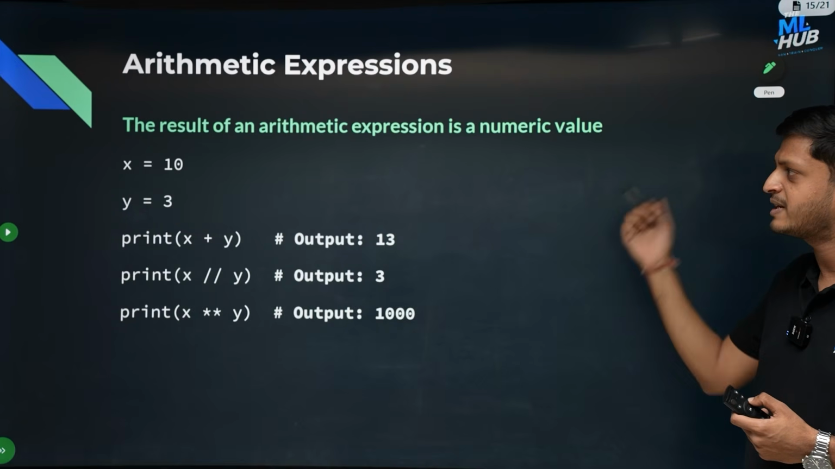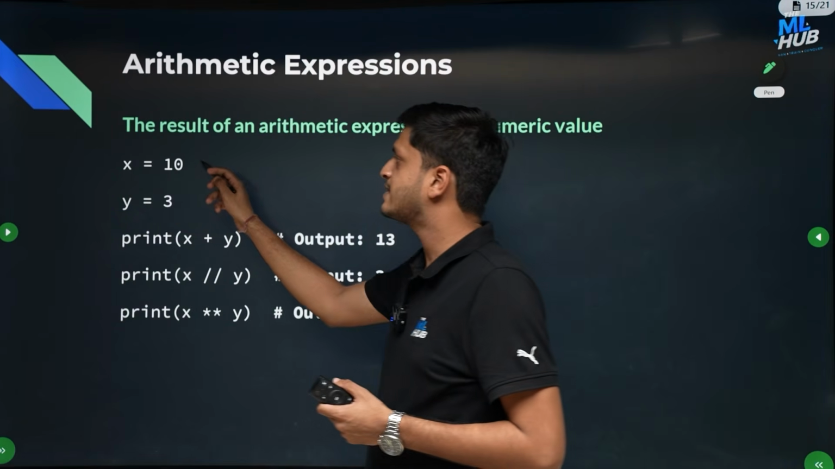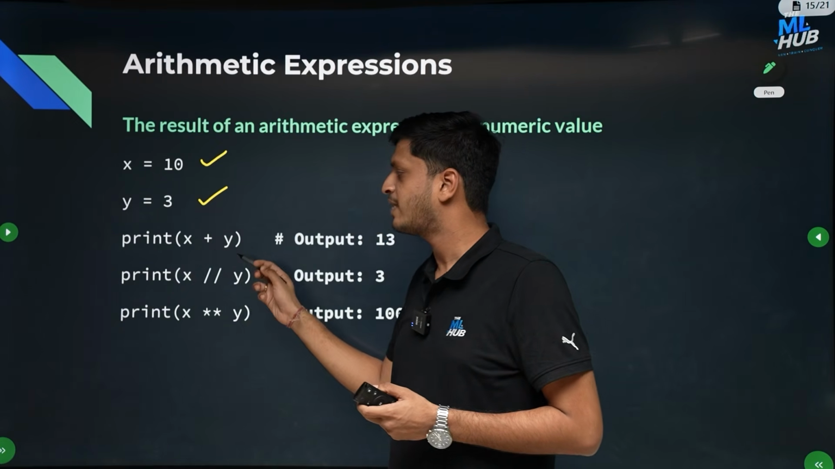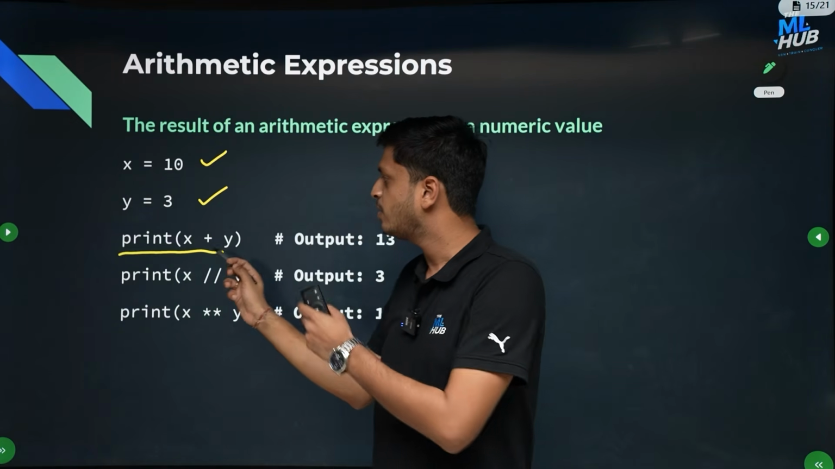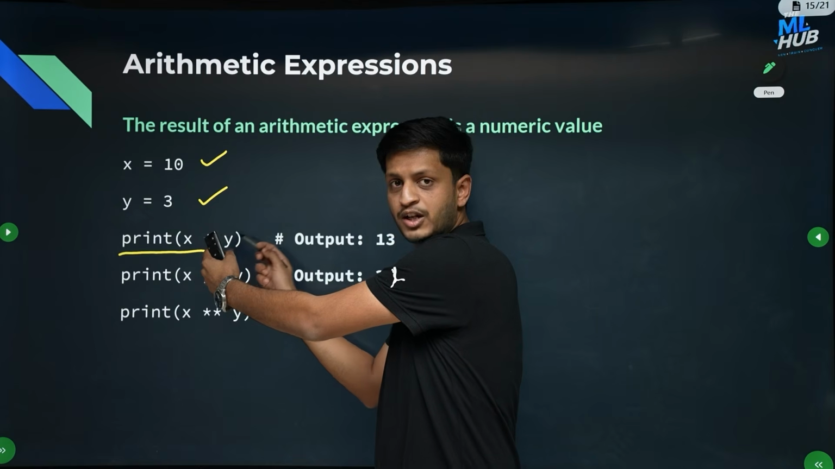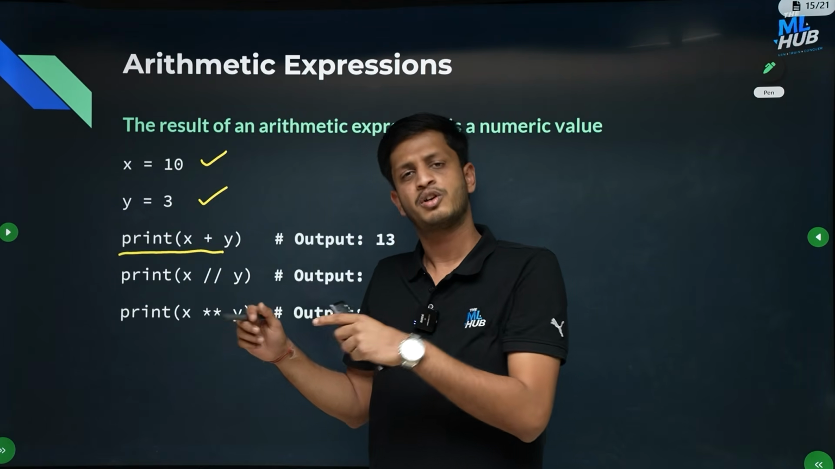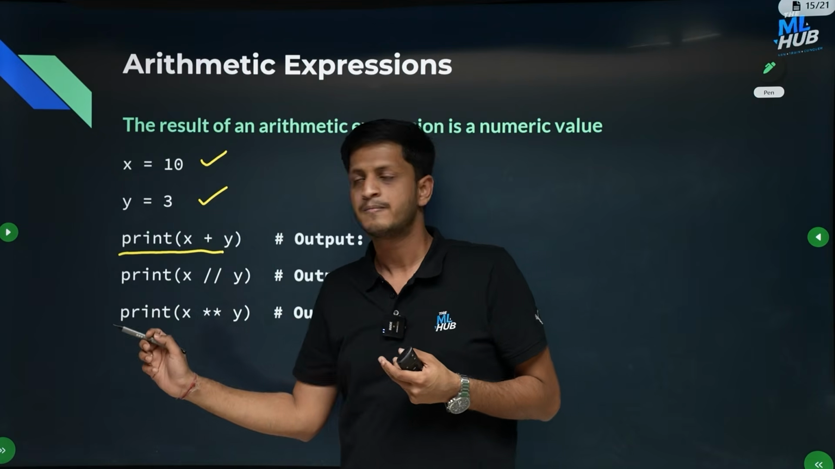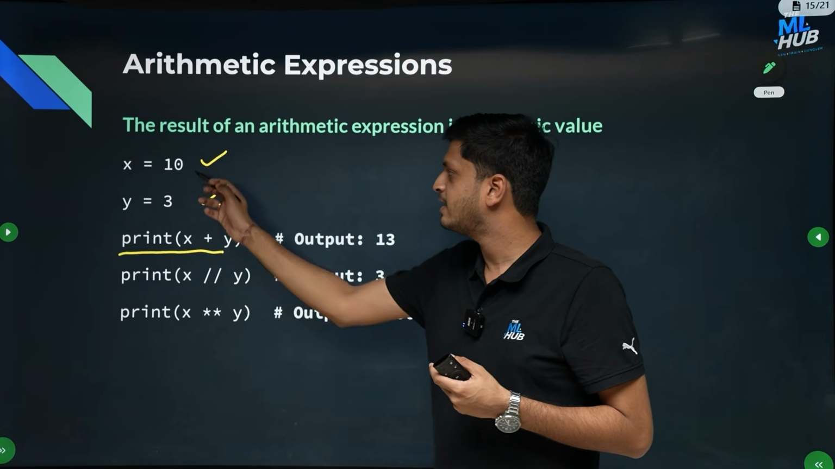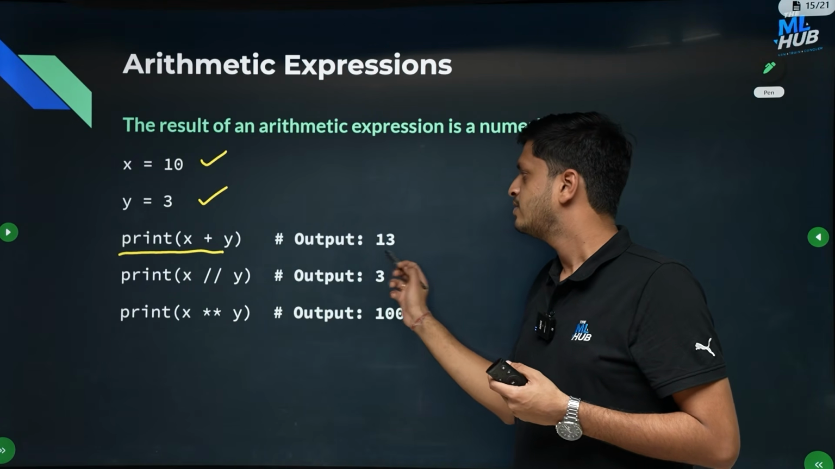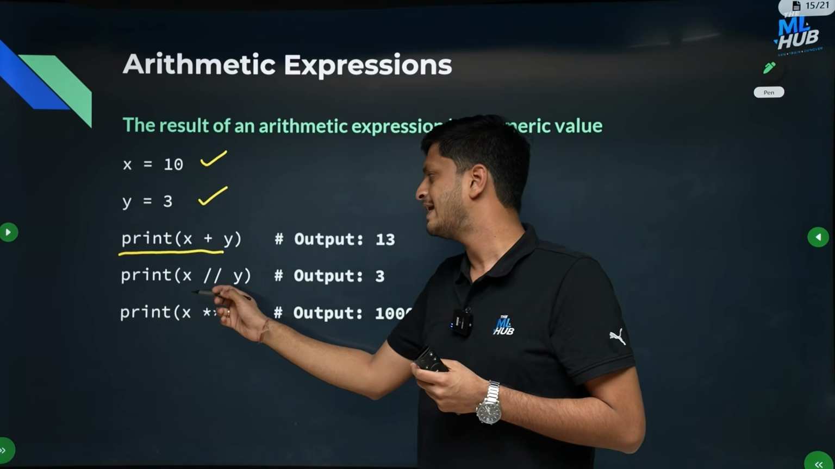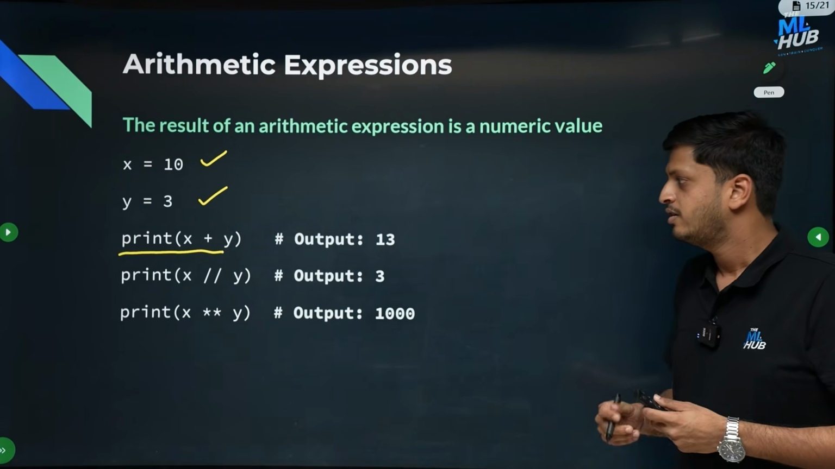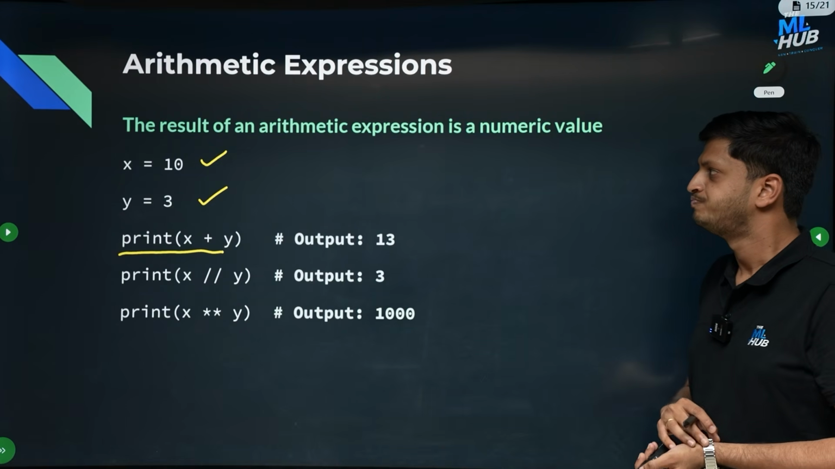Here we can see some examples. x equal to 10 is a statement, y equal to 3 is a statement. Now when you do print x plus y, this is an expression, because you are performing an arithmetic operation and then printing the output. It's not just assignment, you can print also. When you print x plus y, you will get 10 plus 3, which is 13. Similarly, x floor division y and x to the power y are all arithmetic expressions.